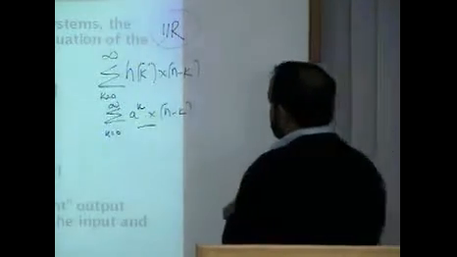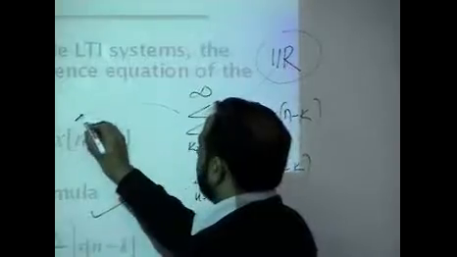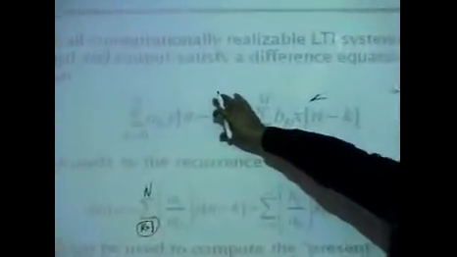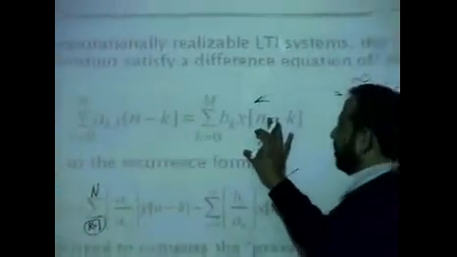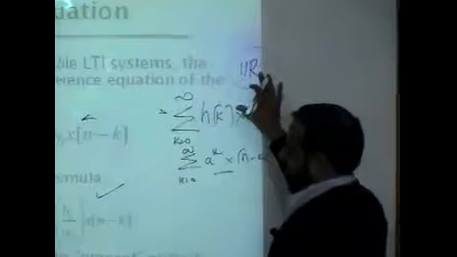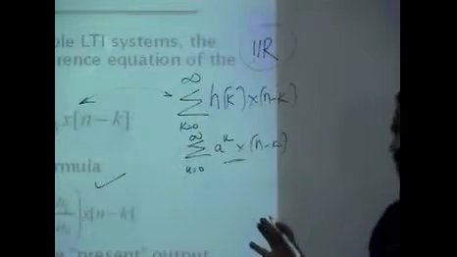So for systems which are IIR systems, interestingly, this whole complex expression can be replaced by something which uses previous values of output and the previous values of input to give you an infinite impulse response system. So again, it's important to understand infinite impulse response systems are very effective systems, right?